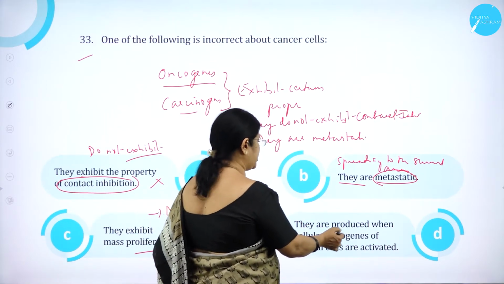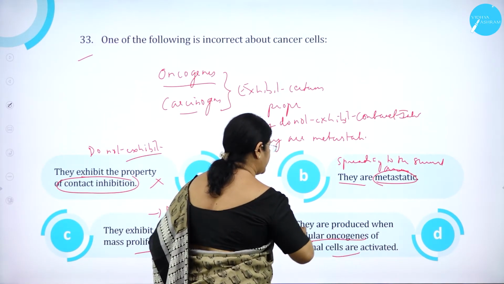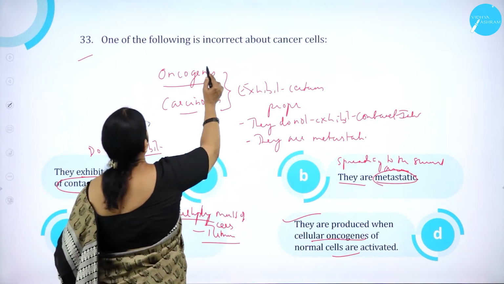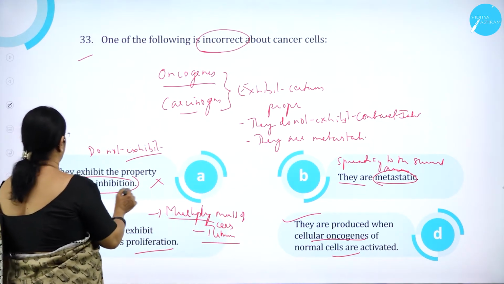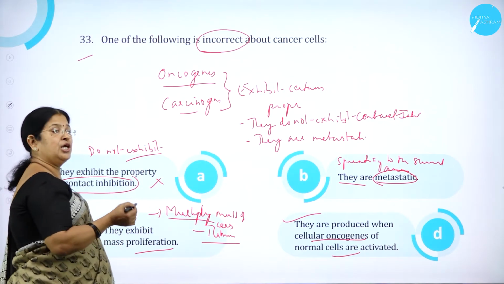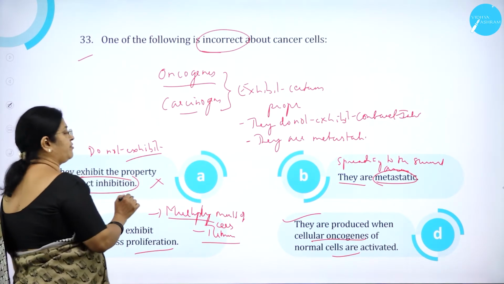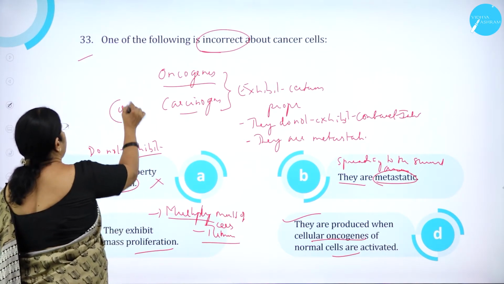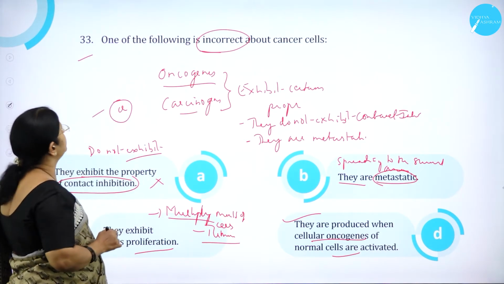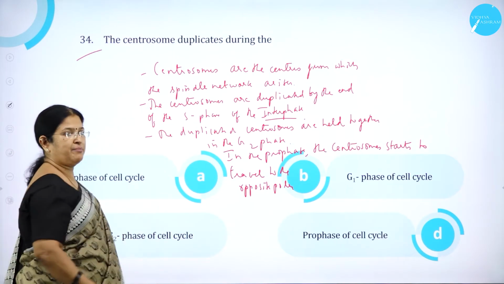They are produced when cellular oncogenes of normal cells are activated. Normal cells will exhibit the property of contact inhibition, but not the cancer cells. So option A is incorrect. Moving on to question number 34.